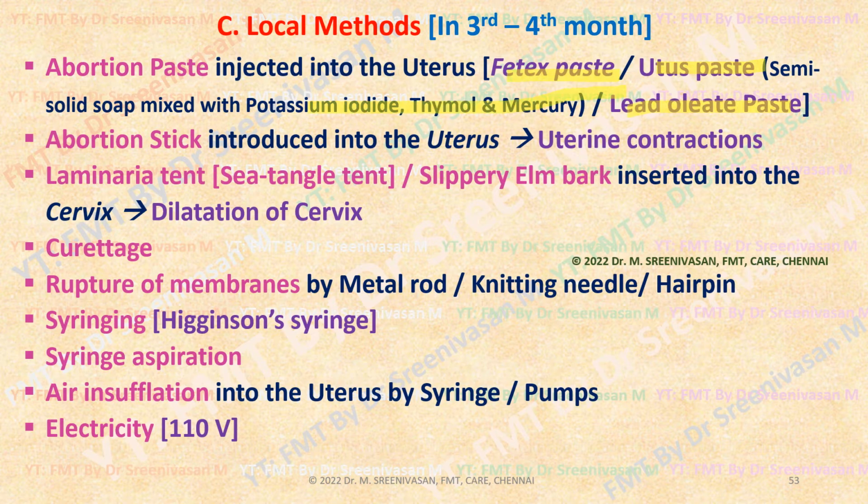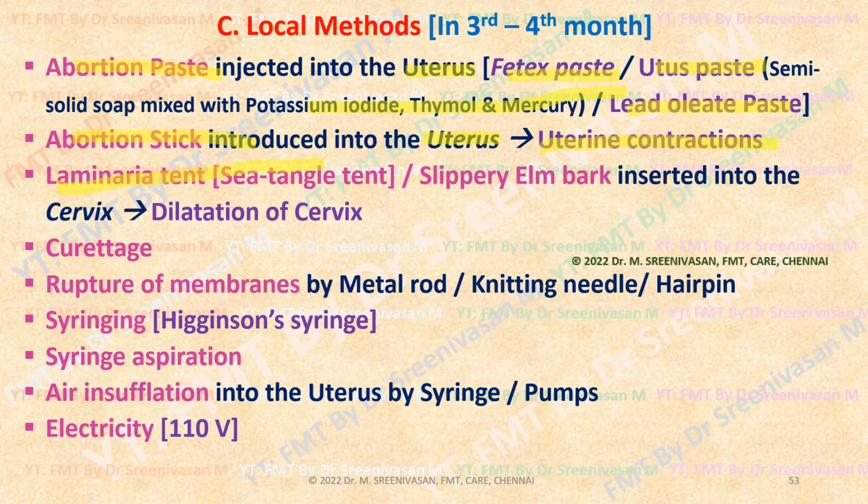These are introduced into the uterus through abortion sticks, along with juice of Calotropis or some other chemicals. That could cause uterine congestion, inflammation, and reflex uterine contractions causing abortion.